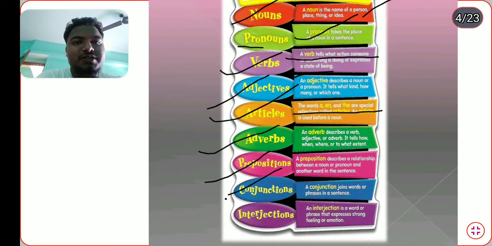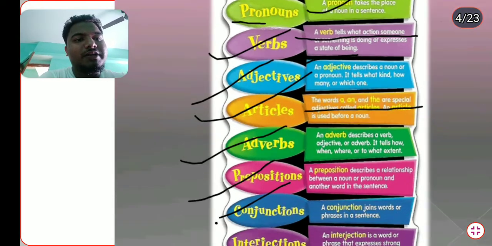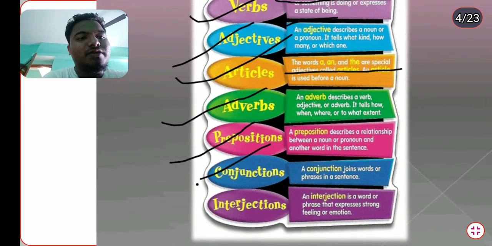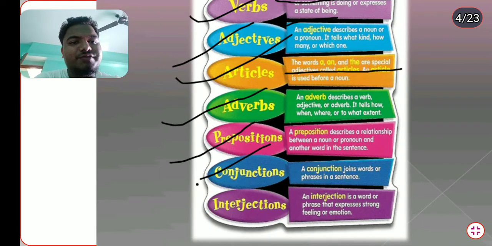Then there is the interjection. An interjection is a word or phrase that expresses some certain feeling or emotion, or strong feeling or emotion. This is a very suitable definition.